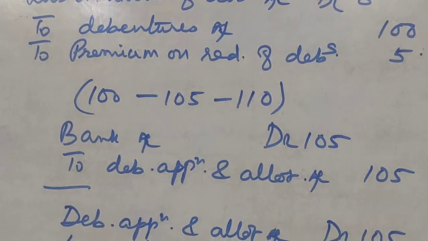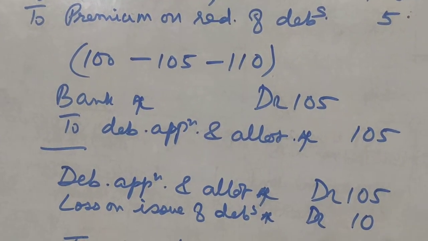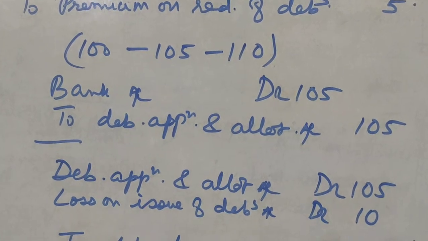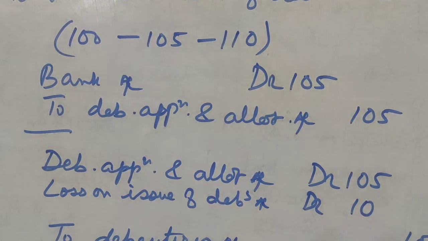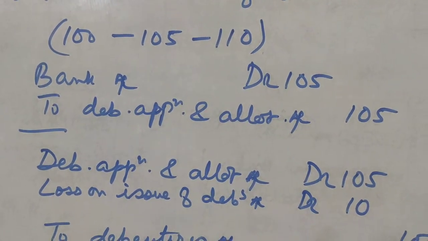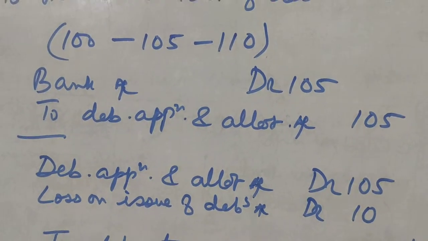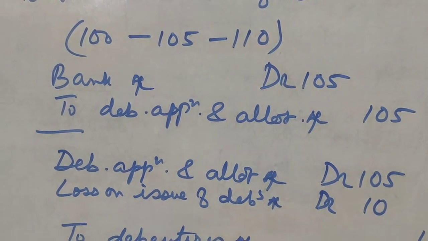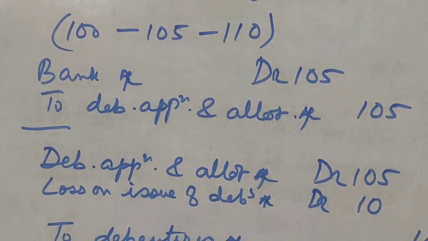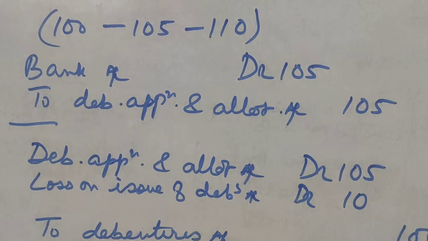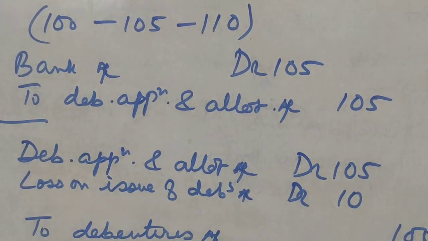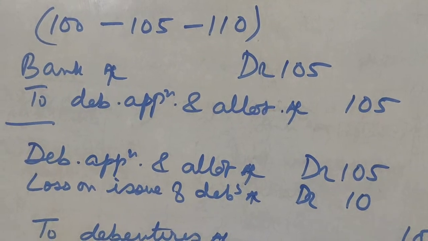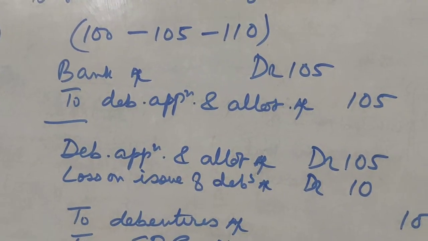Then next one, when a debenture is issued at a premium and also redeemable at a premium, like 100 rupees debenture is issued at 105 and redeemed at 110, then first entry will be bank account debit 105 to debenture application and allotment account 105.